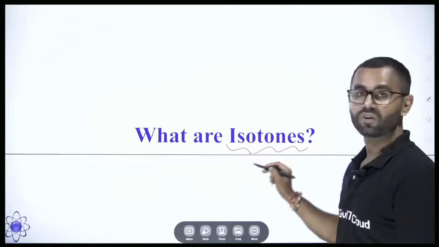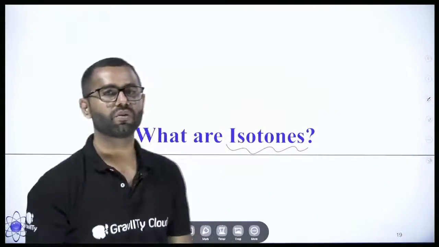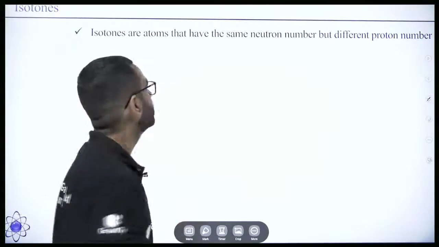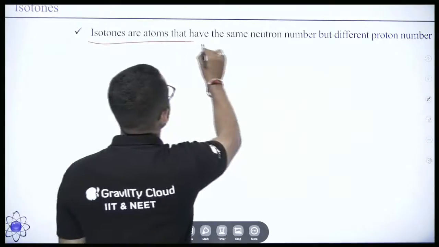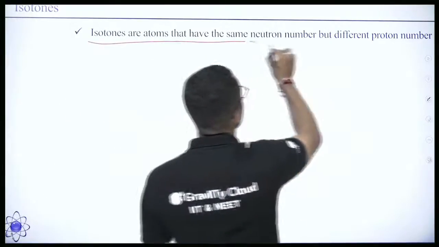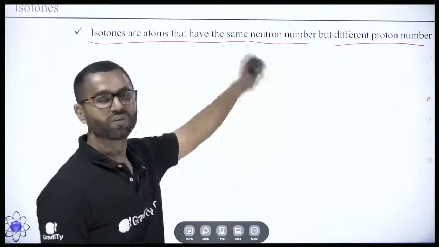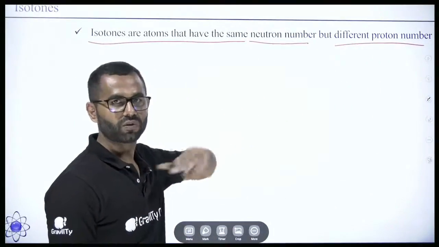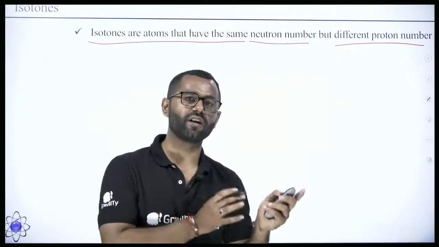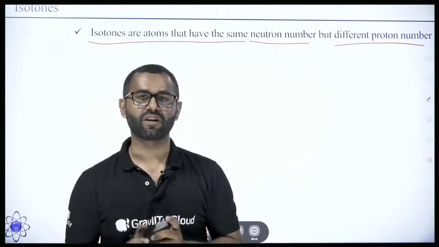Next are isotones. Now the concept of isotones is about the number of neutrons. By the definition, isotones are atoms having the same number of neutrons but different number of protons. Now I have told you, whenever protons are different, the element is different.